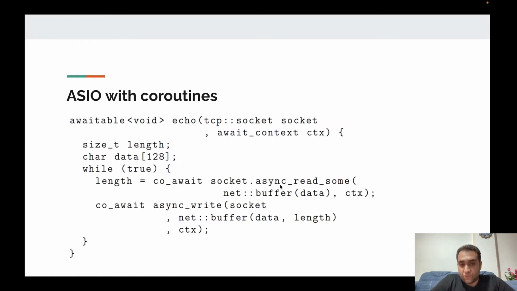When this task is run, it returns, and in the next line we initiate another asynchronous operation. This is an asynchronous write on this IO object, and we pass a coroutine execution context, and it also returns an awaitable object, and then we wait for the completion with co_await. Really simple and readable.